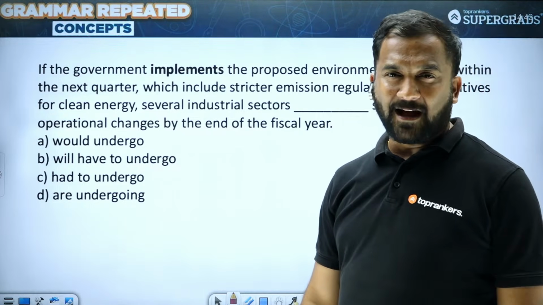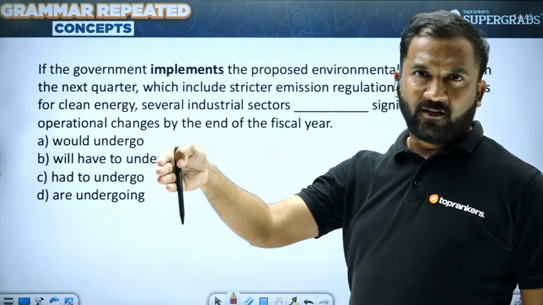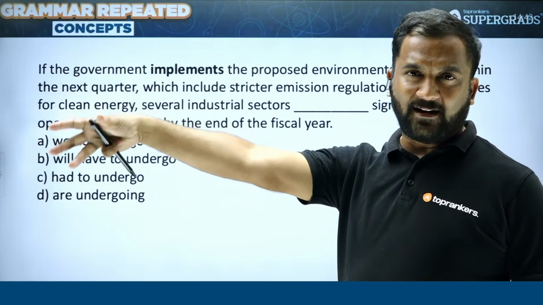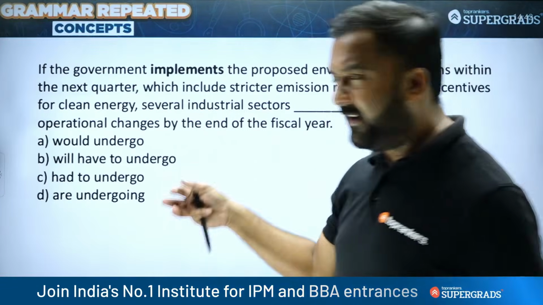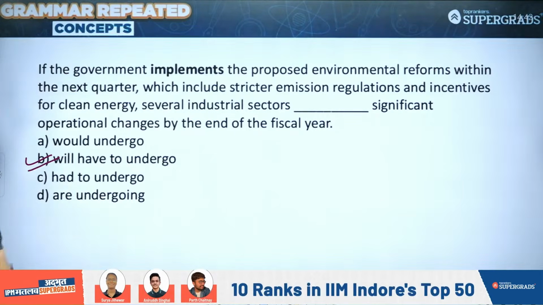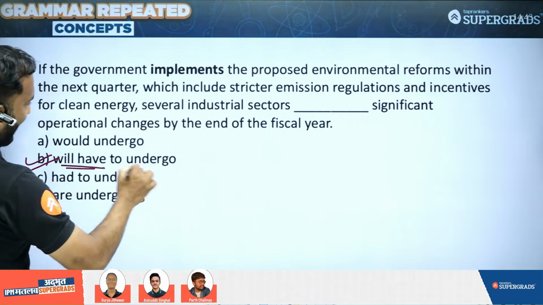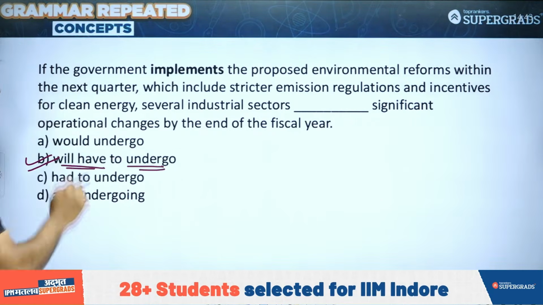So this is future conditional कि अगर government ने कोई चीज implement कर दी, so the other action is dependent, and the dependent part will always have will plus V1. So it should be will have to undergo significant operational changes by the end of fiscal year.